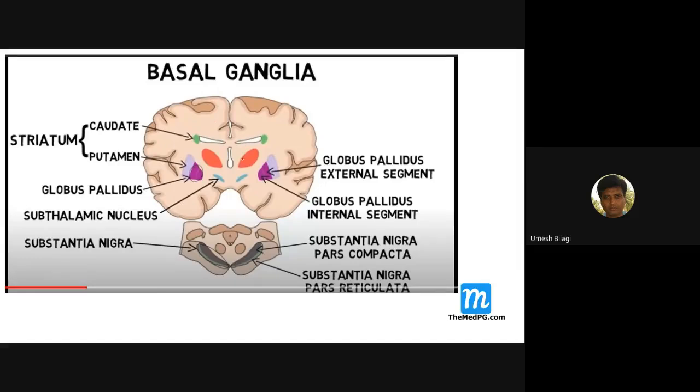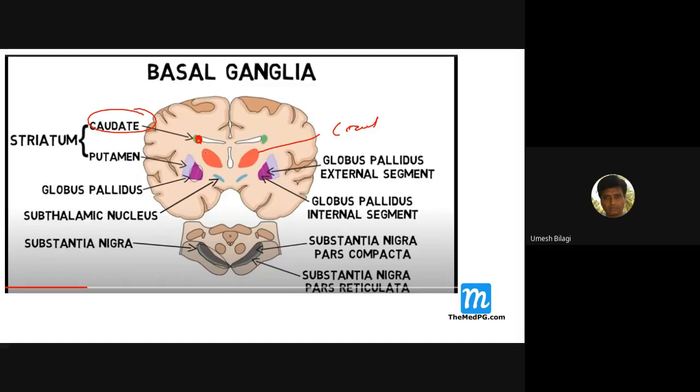This is the coronal section of the brain. This one, the red thing, is the caudate nucleus. Here, this is the caudate nucleus, and this is the ventricle.